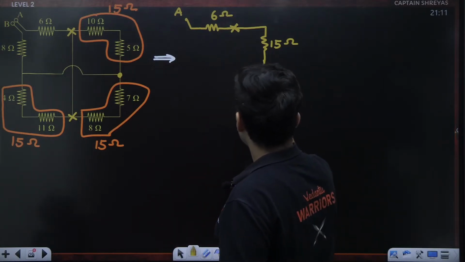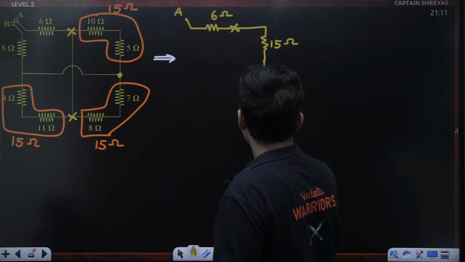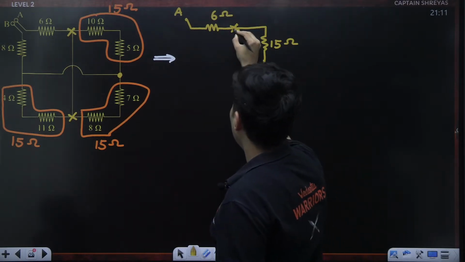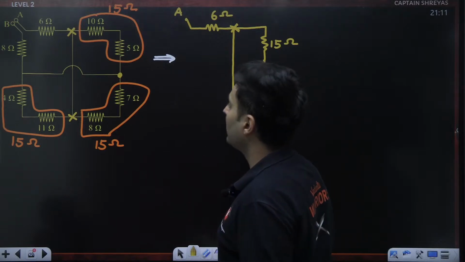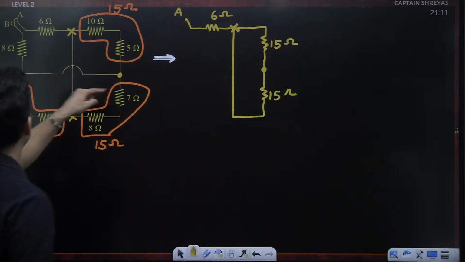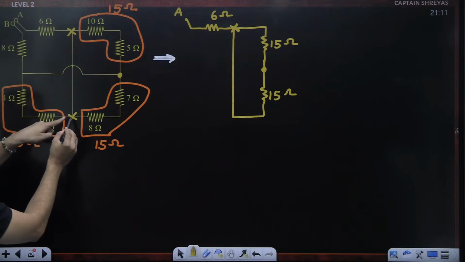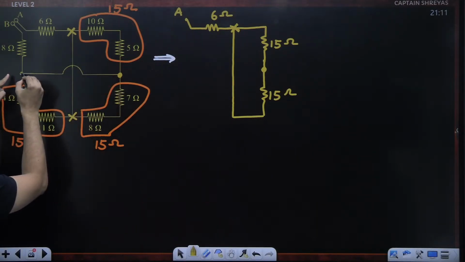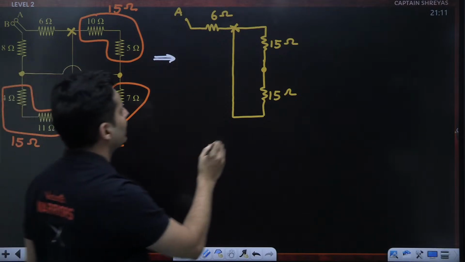And if this is cross potential, this is also cross potential. So maybe I can draw one more resistance of 15 ohms over here, and this cross will be directly connected over here. Lastly, this cross is connected to this dot. You can see this dot is jumping over this, right? Perfect.